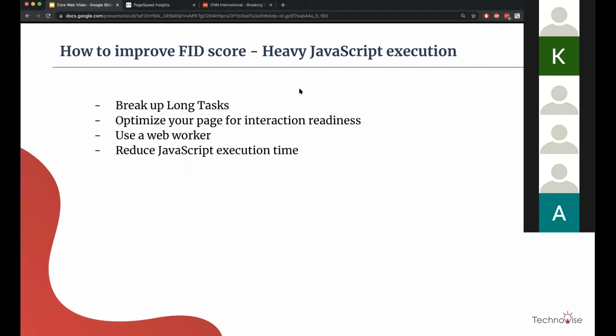The main reason for FID being larger is heavy JS execution. As we saw earlier in the diagram, there are multiple JS executions happening. That is why the user was not able to interact with the input. So what can we do for that? We can break up long tasks.